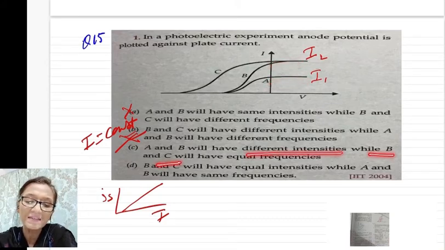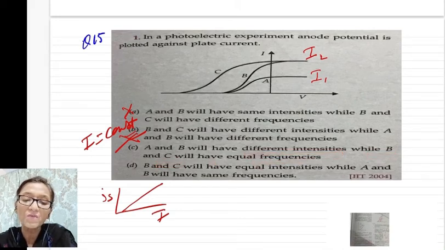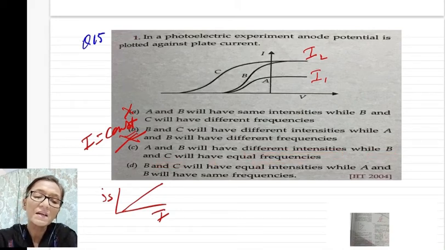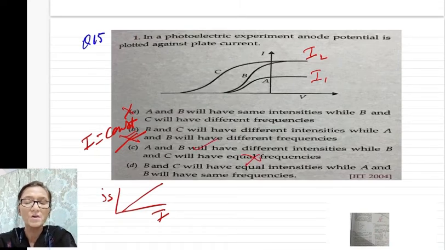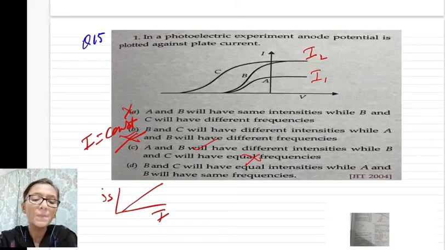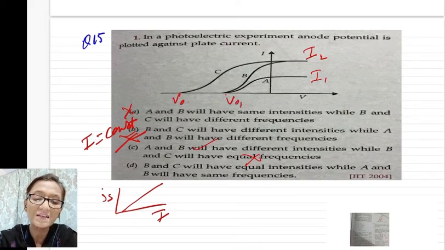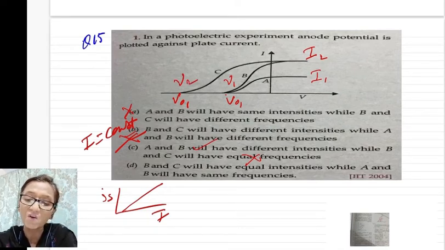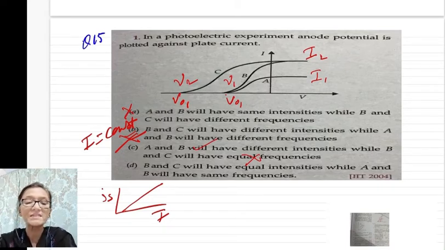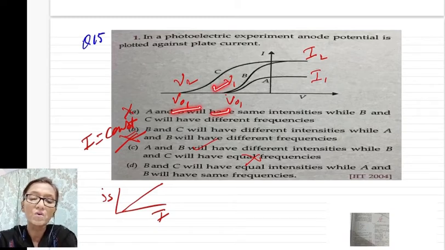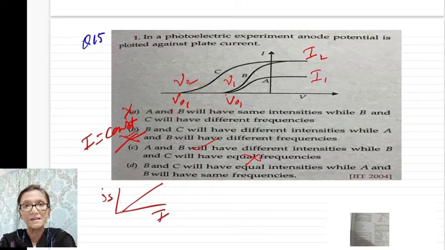While B and C will have equal frequencies. Now this portion is wrong. In this question, you have the first portion right, but the second portion wrong. Because you know that stopping potential varies directly with frequency. So if you have different stopping potentials, the frequencies would be different. And so this portion of answer C is wrong. B and C will not have equal frequencies. If stopping potentials are different, the frequencies of incident radiation should be different.